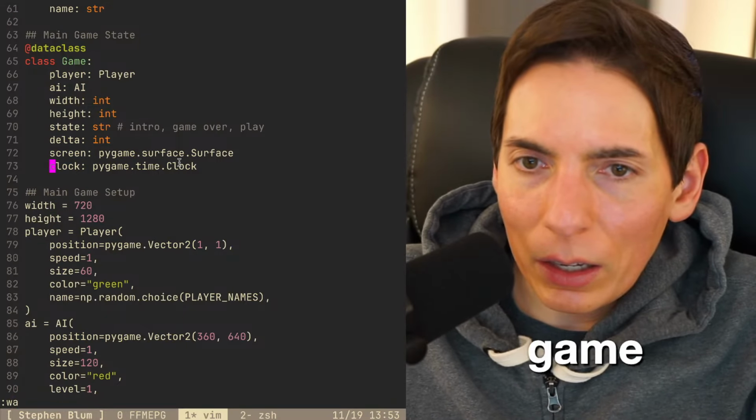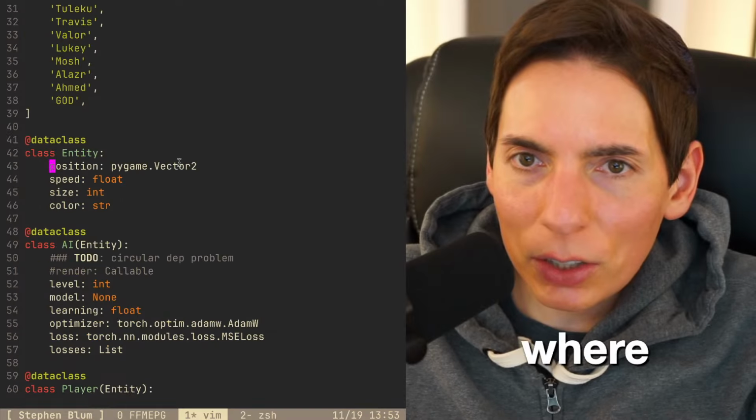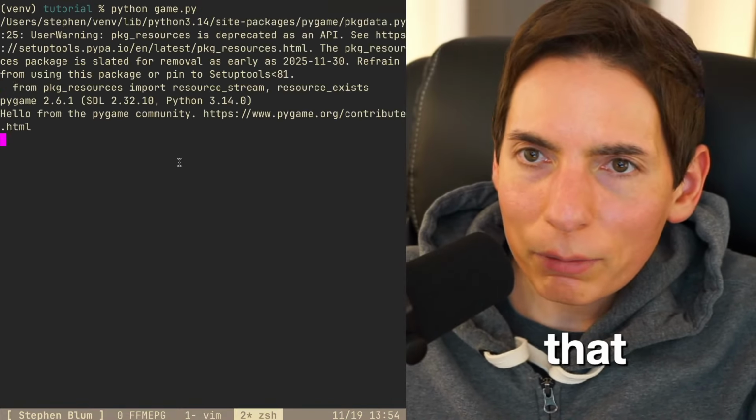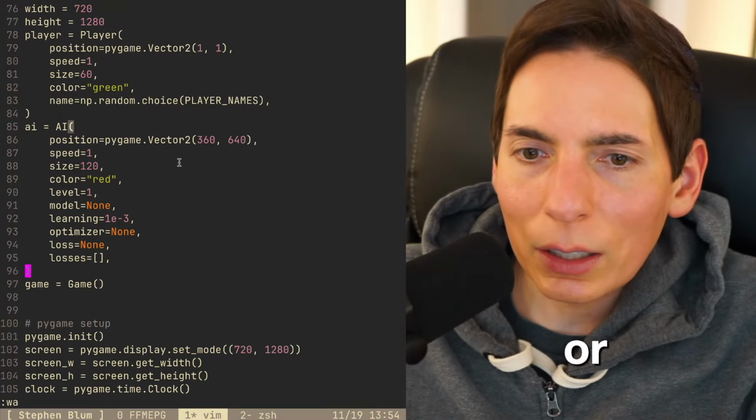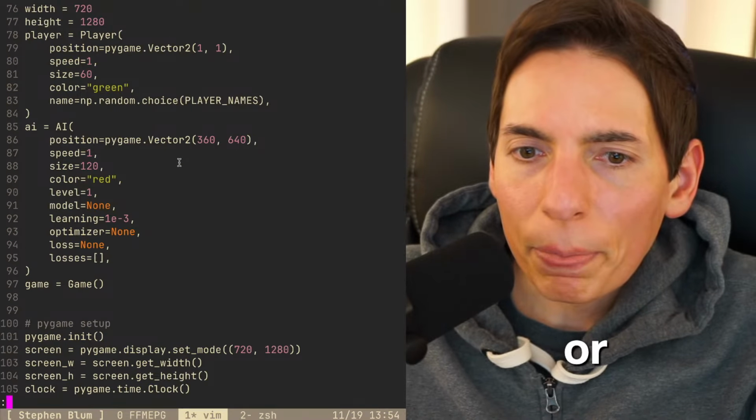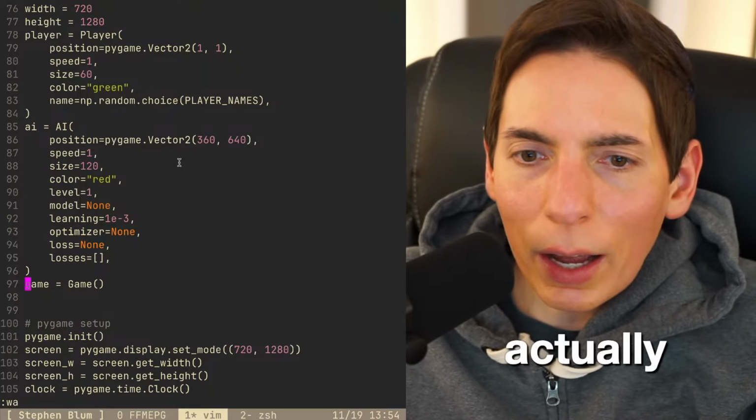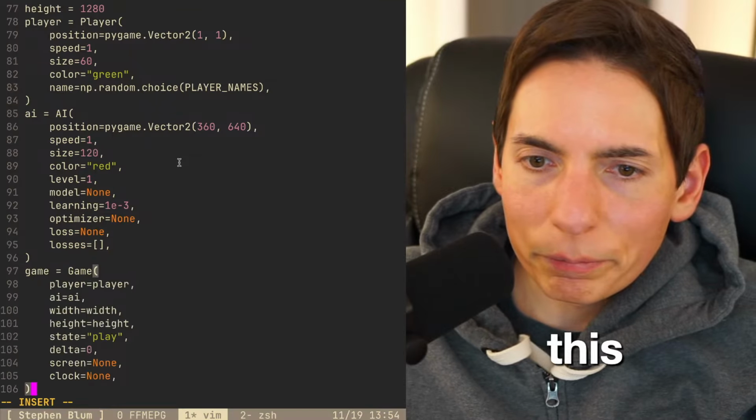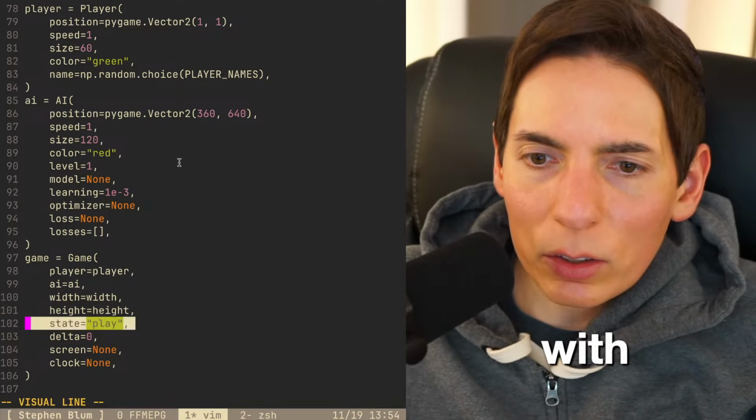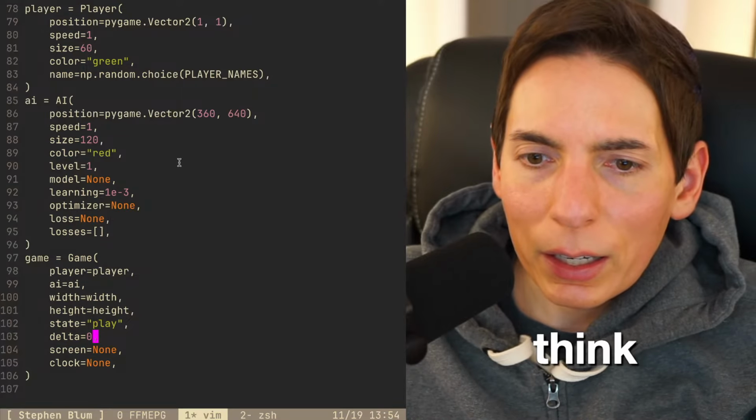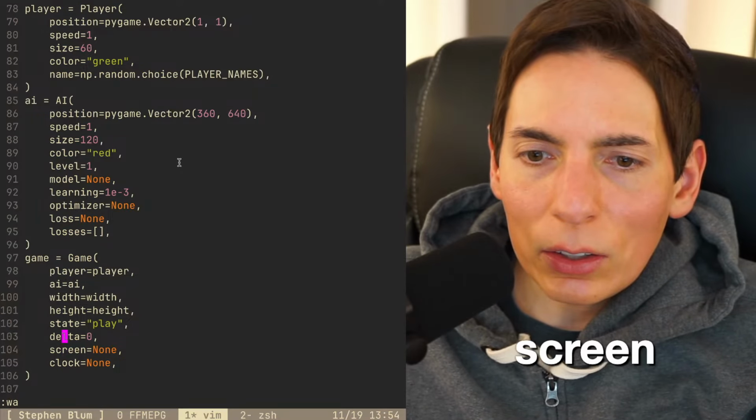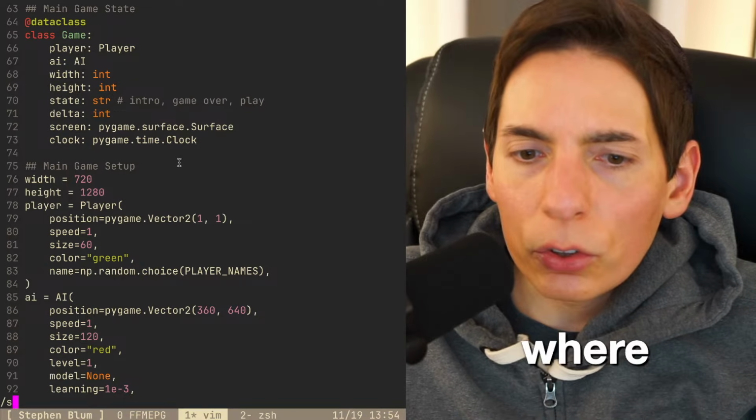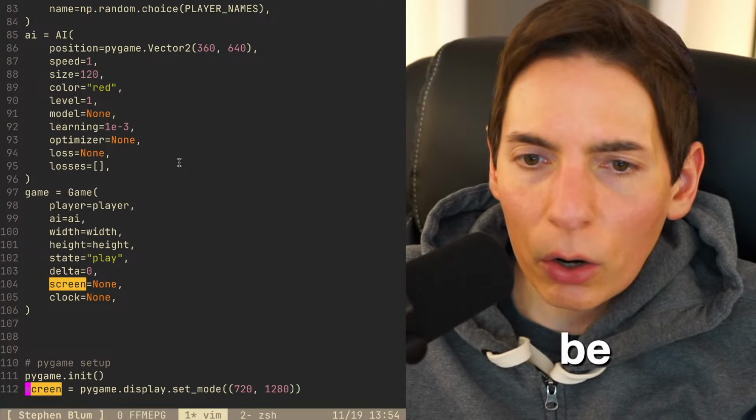We're making a game where the AI chases you. All right, so instantiating all the things. Game is a game. Is that going to run or is it going to crash? Okay, so the game needs to be initialized. What I would like, actually, you know what? I think we're fine. I think we can do this perfectly fine, just like this. Here we go. Player, AI, with height, state play. I think that'll be fine. Delta 0 looks good. We need a screen. We need the screen to be a surface. Okay, so where is screen at? Here we go. Screen is going to be here. All right, perfect.